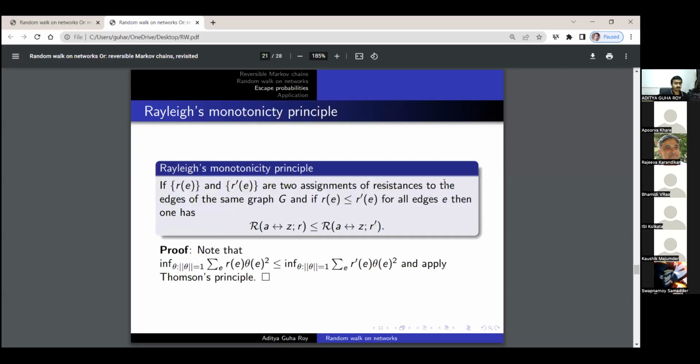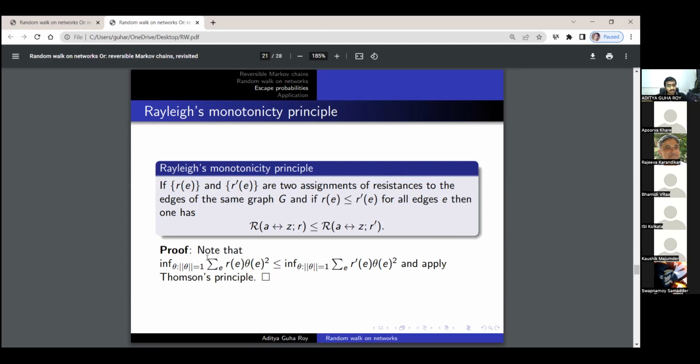Now the next thing we see, an important corollary of this, is Rayleigh's monotonicity principle, which says that if you have a network and two allocations of resistances on the edges of the network, such that in one of them each resistance is less than the corresponding resistance on the edge in the other allocation, then the effective resistance in the former is less than or equal to the effective resistance between source and sink in the latter configuration.